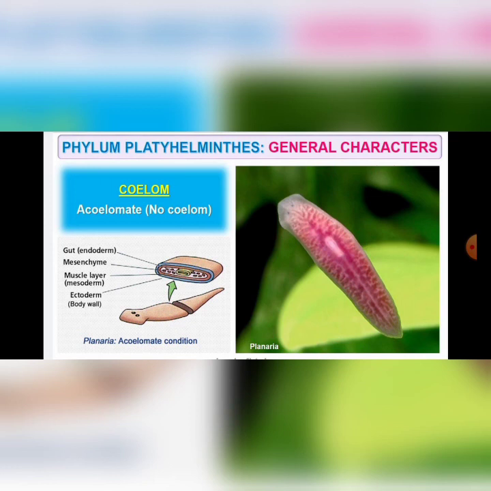Next, about coelom. Here, coelom is absent. What do you mean by coelom? It is nothing but the cavity or empty space present between the body wall and the gut. Clear? But in platyhelminthes, the cavity will be absent. Hence, they are referred to as acoelomates.